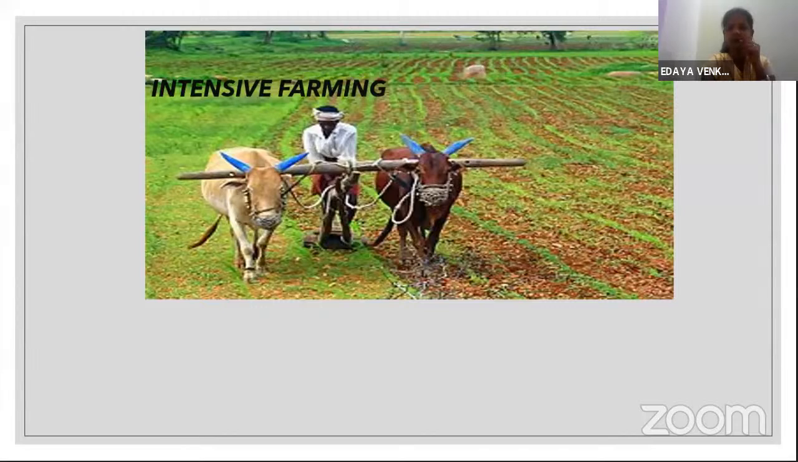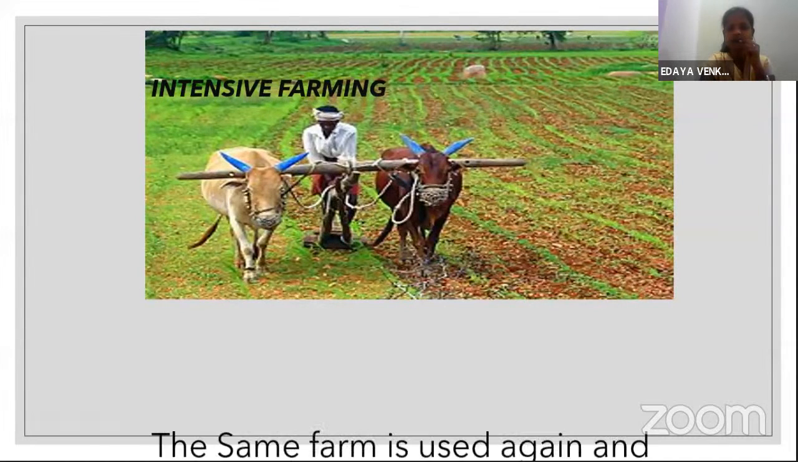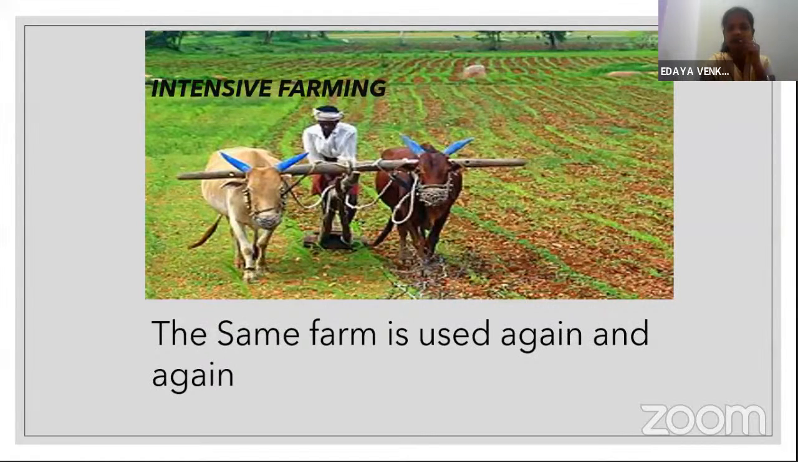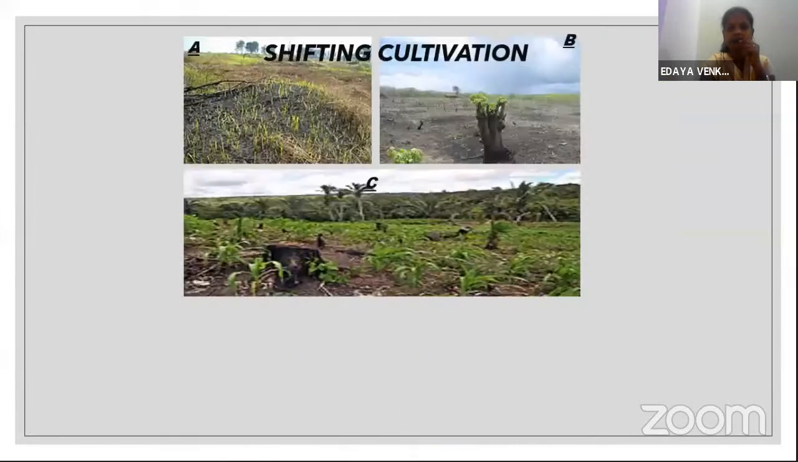See in this picture, the farmer is plowing the farmland with the help of bullocks. Intensive farming, the same farm is used again and again. That is intensive farming. Okay. I'll explain shifting cultivation in detail.